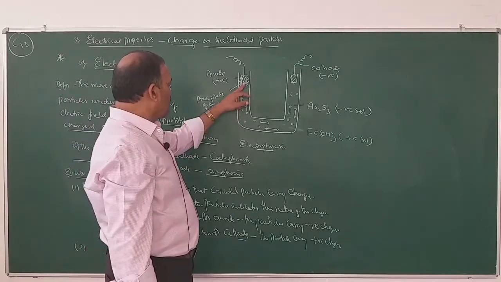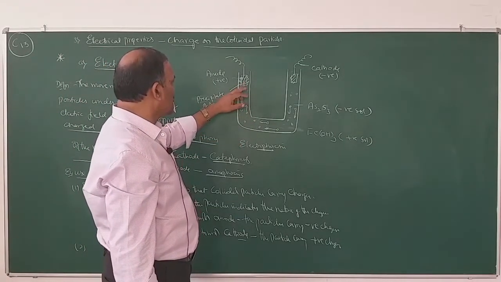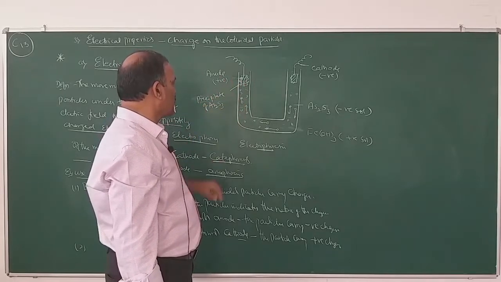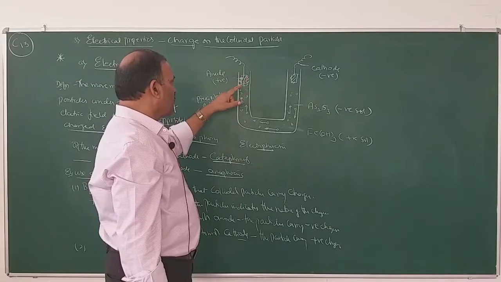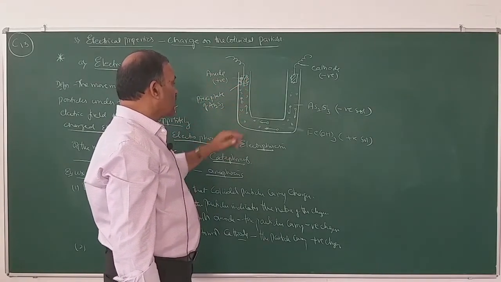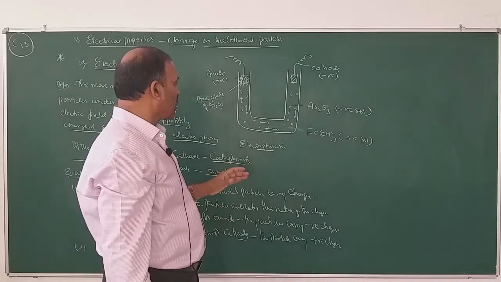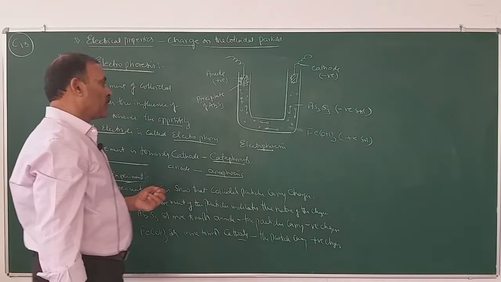And number two, from this experiment we can come to the conclusion that after reaching the electrode, the particles lose the charges or transfer the charges to the electrode, and they are converted into precipitate. What does this indicate? The charge on the colloidal particle is responsible for the stability of the sol. If they lose the charges, they are converted into precipitate.